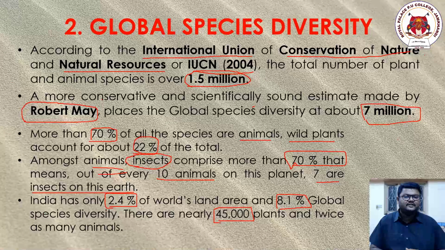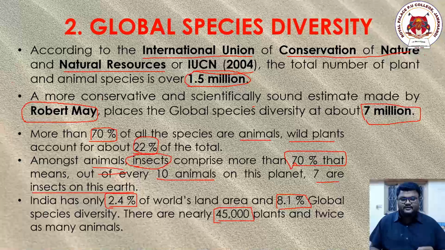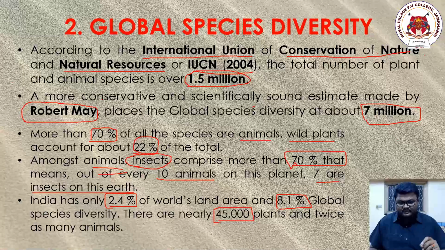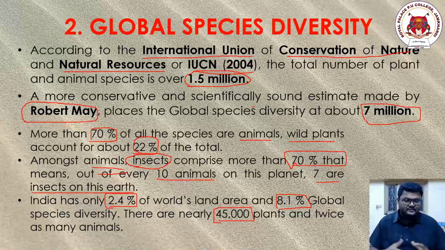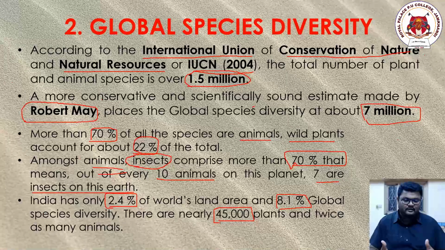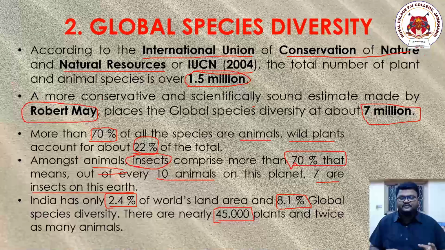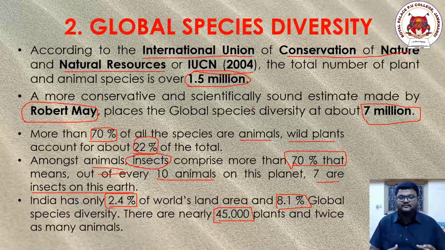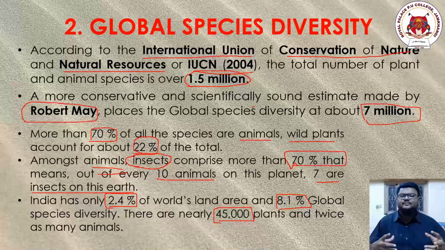Once again, students, there is nothing to explain in this topic. This is just a remembrance point, just mentioning names or data. We need to remember the data. Out of this topic, let me tell you one thing: global species diversity is nothing but the distribution of a variety of species, or different types of species, which are distributed across the planet Earth.